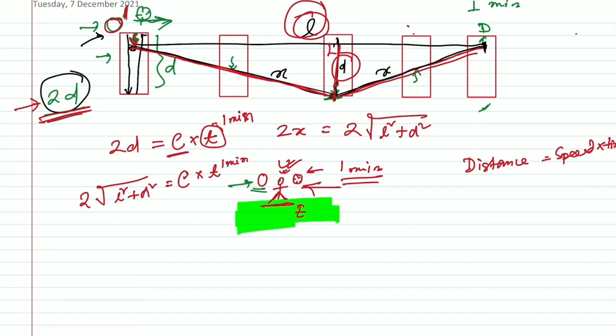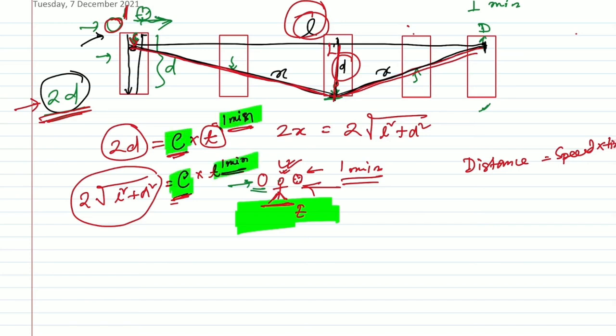But here you see, as c is constant, and this length is obviously greater than twice d, this time cannot be the same. What does it mean? As c is constant and these distances are different, this distance 2 root over L square plus d square is obviously greater than twice d.